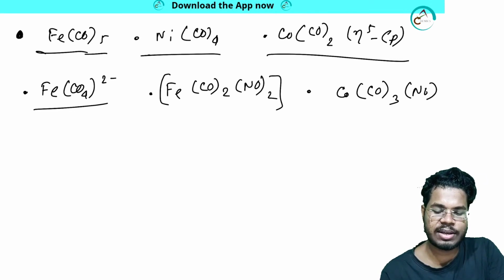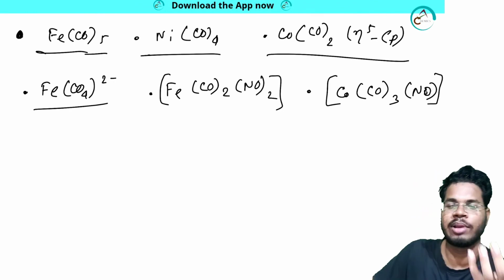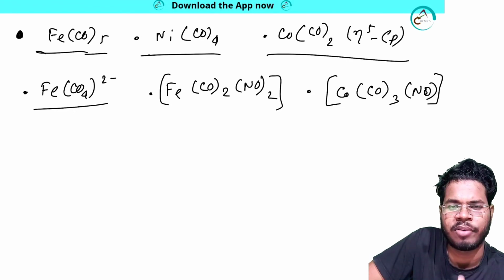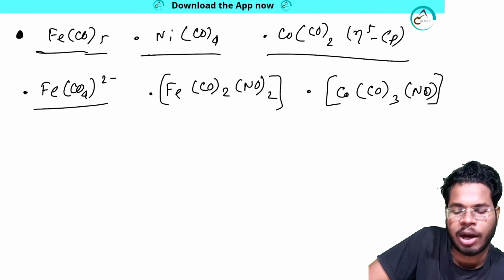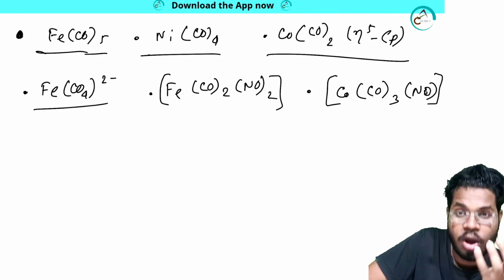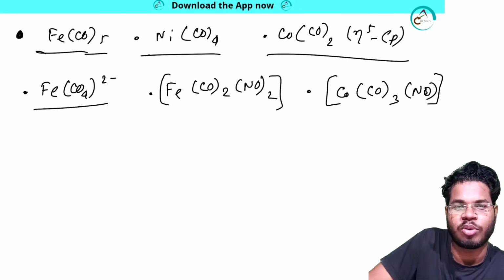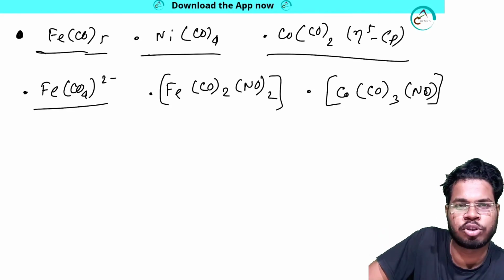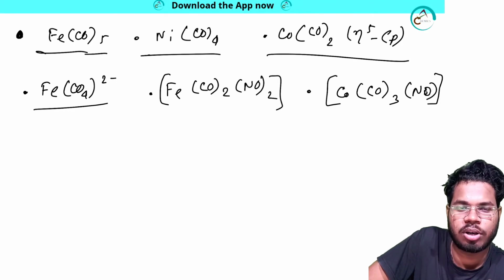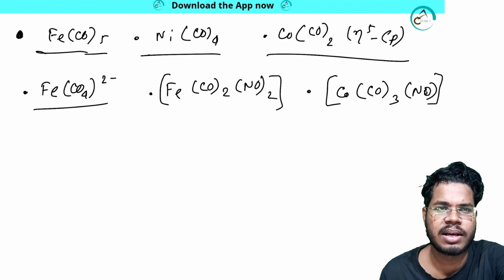You know why I am giving you all these examples? Because you will face some questions in the examination, and they will ask which of the systems follows the 18 electron rule. I have already taught you how to find the total number of electrons through the oxidation state method. I just need to teach you one, but at that time I will compare both methods and teach you both. You have already learned the oxidation state method, so you can do all these things.